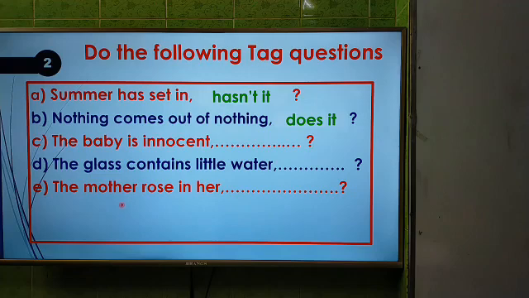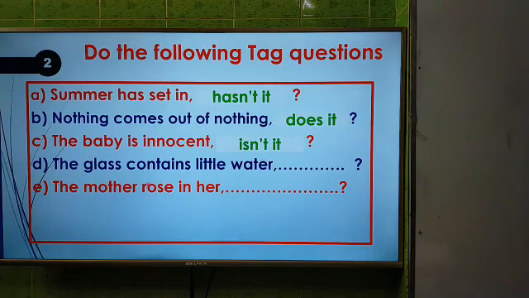Now the third one, the baby is innocent, so the answer will be isn't it. But how will it be isn't it? Look at the sentence, this is affirmative, so the tag question will be negative. Here the operator is is, so if we write the short form of is not, it will be isn't, and it will be used instead of the baby, so the answer will be isn't it.